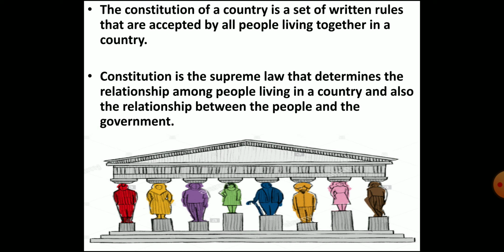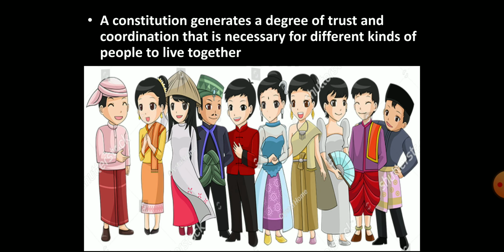Constitution is the supreme law of a country. It decides the relationship among people living in the country. It also decides the nature of relation between the citizens and the government. The constitution performs various functions. The first function can be said that it creates a level of trust, faith, and coordination among different kind of people. This trust is vital for diverse groups to live together.